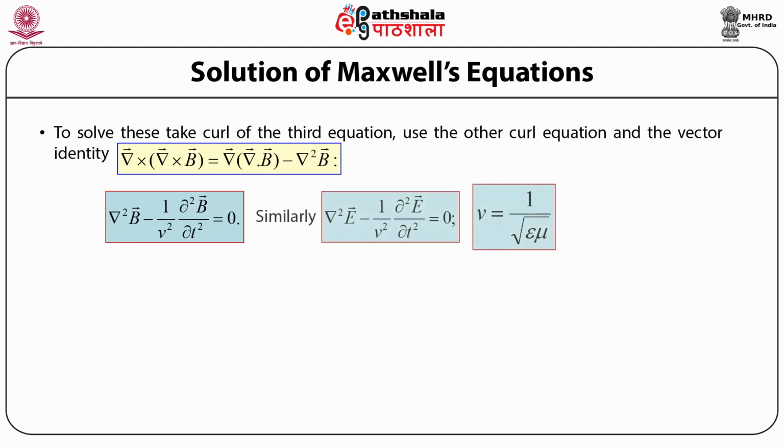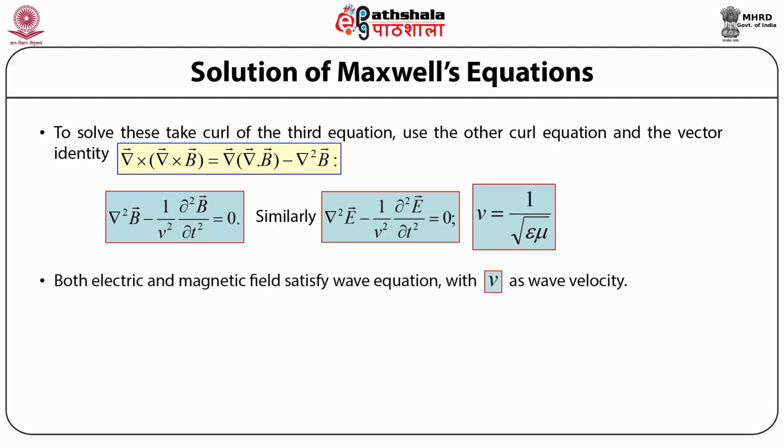Similarly, if we take the curl of the second equation and use the third equation along with the vector identity of the vector triple product involving the electric field vector E, and then do the same mathematical jugglery that we did above, we finally get the equation in terms of the electric field, given as the Laplacian operator acting on the electric field E minus 1 upon V square times the double partial derivative with respect to time of the electric field is equal to 0.